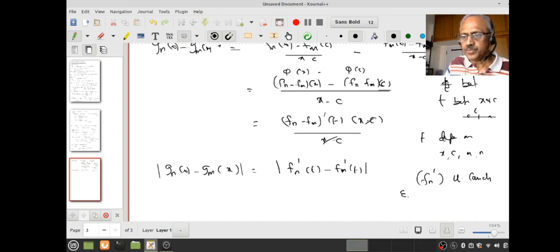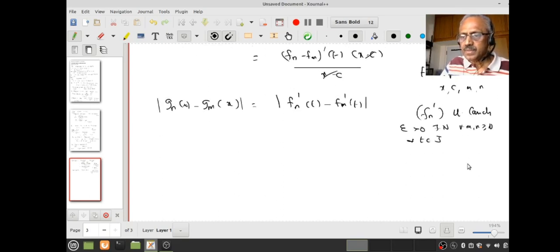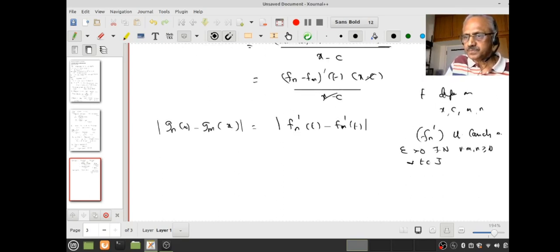Therefore, if you give an epsilon positive, I know there is an N so that for all m and n greater than or equal to N, and for all t in the interval J, fn'(t) minus fm'(t) will be less than epsilon.